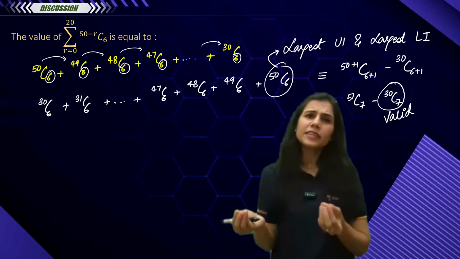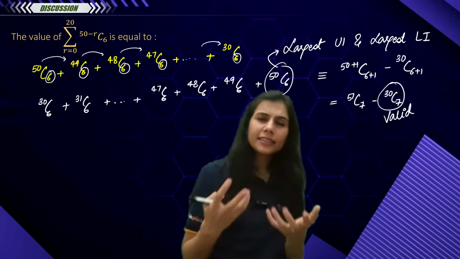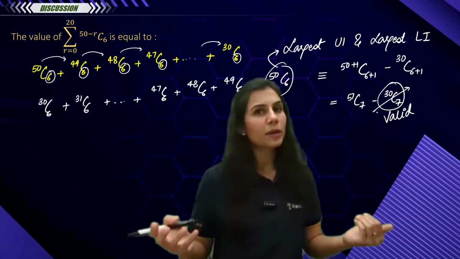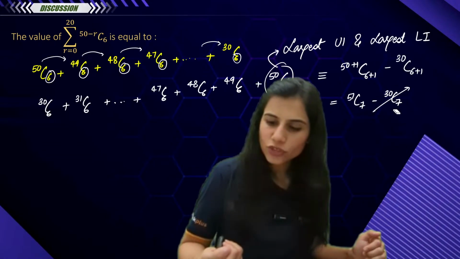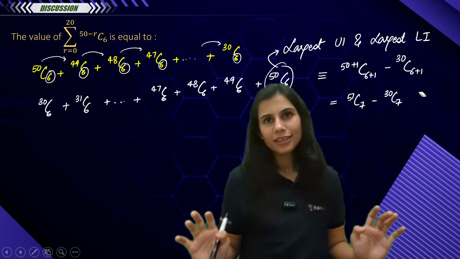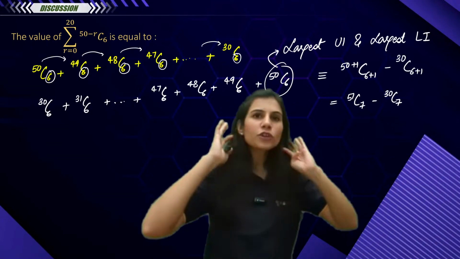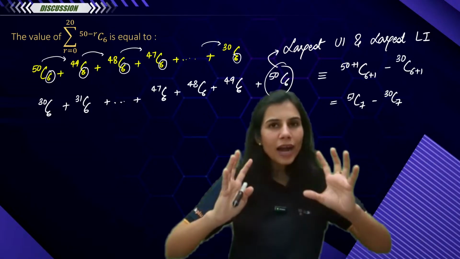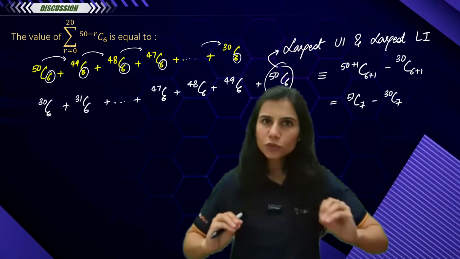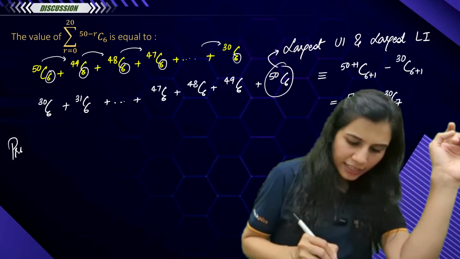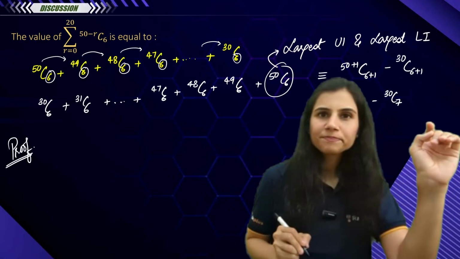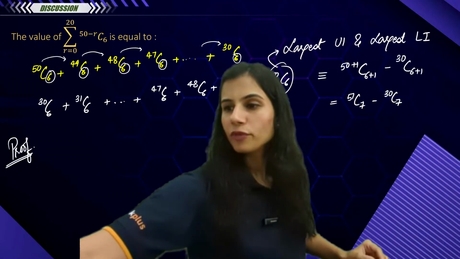So 30C7 is well defined. If 7 would have been greater than 30, this entire quantity would have come out to be 0 and my answer would have been just 51C7. But this is right now my answer. And if you want to find out how we reached this answer, you can very easily go ahead and prove it, guys.